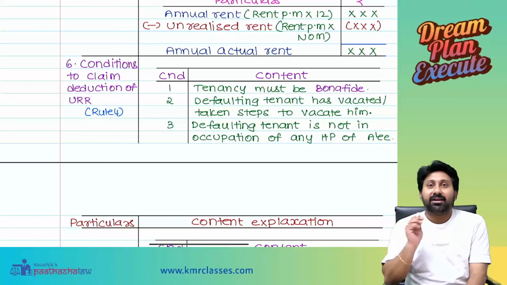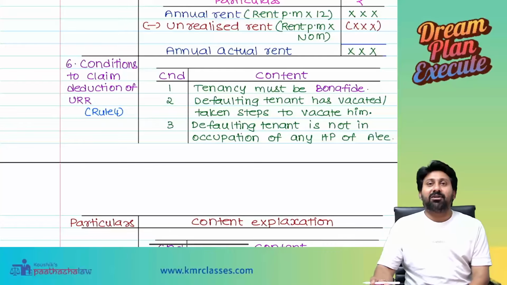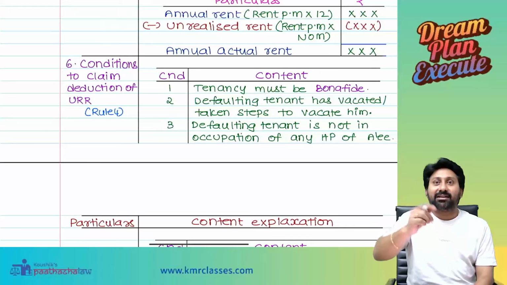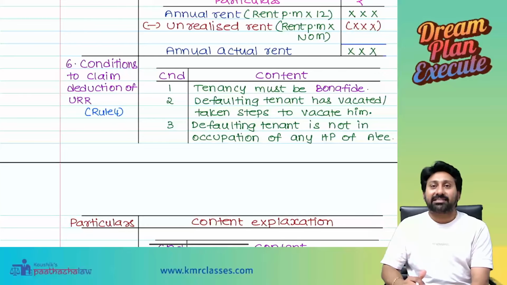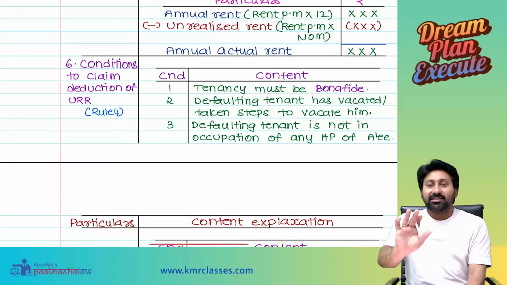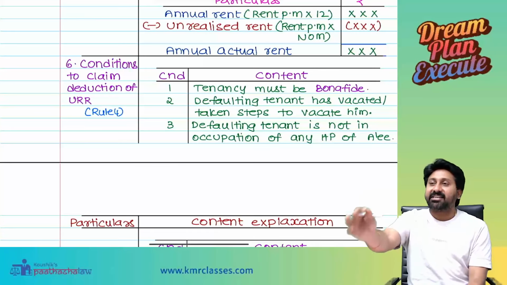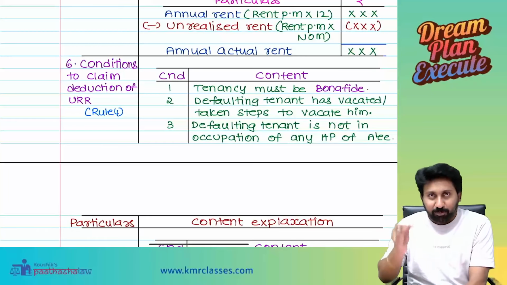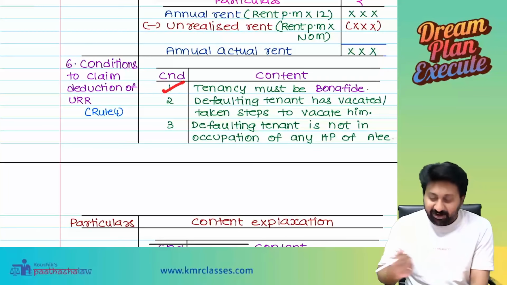See here. Tenancy must be bona fide means what? There is no bad intention between the owner and the tenant intentionally to escape the tax. You should prove that. Sir, a proper agreement is there, and receipts are only through the bank account, so we did not receive it. You should prove that it is a bona fide tenancy.